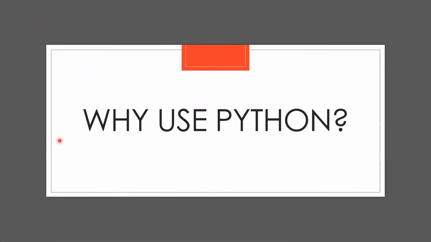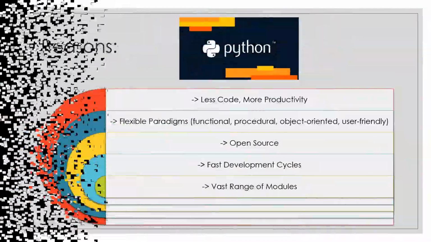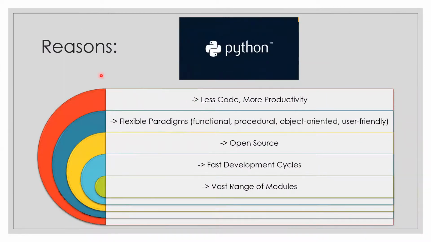This is the life cycle of a project, and we have used Python for the project. There are many reasons for using Python. The first one is that it is open source. It has a vast range of models for machine learning. It is object-oriented programming as well, and it is used by a large community. So if we have any doubts or problems, if we put forth a doubt in any forum, we could easily get those answers. That is an important reason to use Python. These are the basic reasons why we use Python.